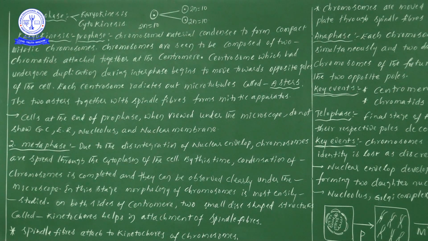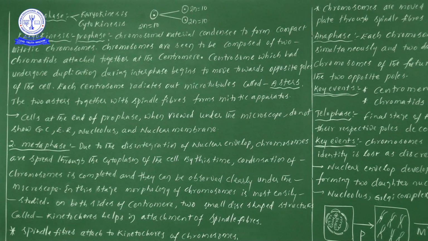These microtubules we will be calling astral rays. So the two asters are present on both opposite poles, and now come together and form the mitotic apparatus.